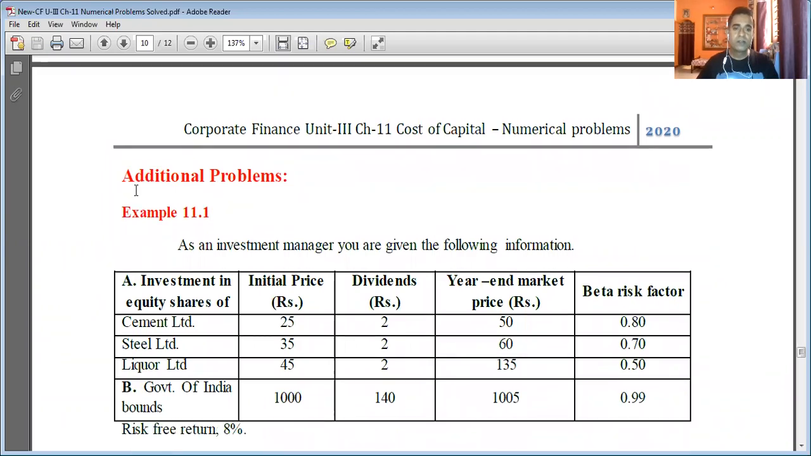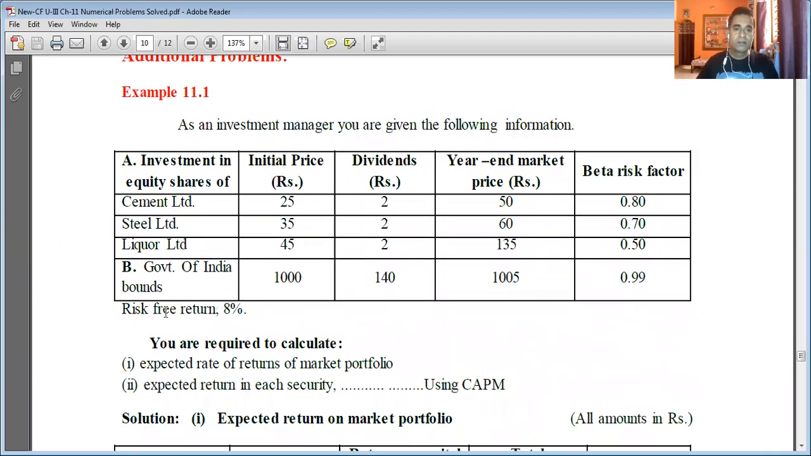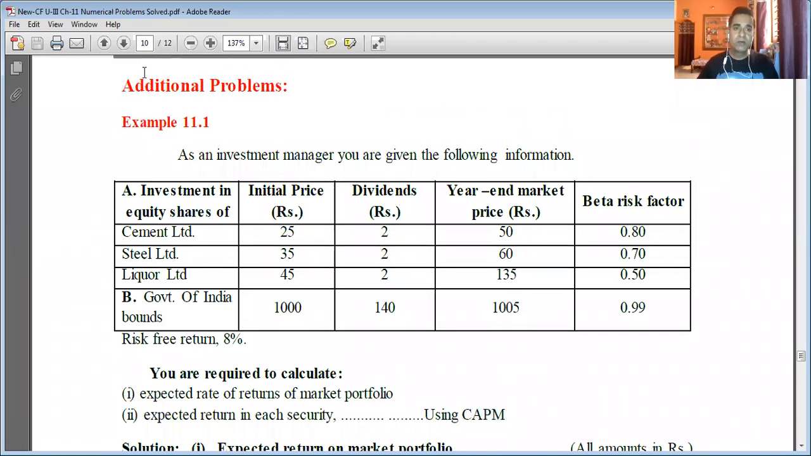market portfolio and security return of each security using CAPM, the capital asset pricing model. So it is cost of equity using the capital asset pricing model. Now in additional problems, the problems will be mixed. They will not come in a sequence the way we have learned. So there will be a mix of problems. We'll go ahead with example 11.1.